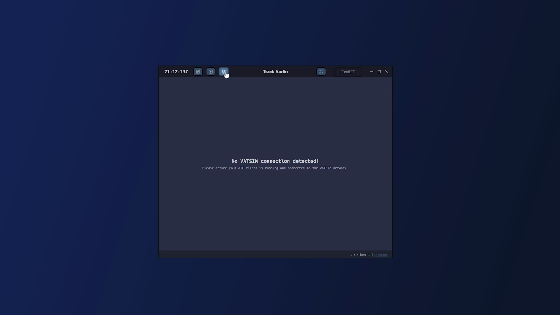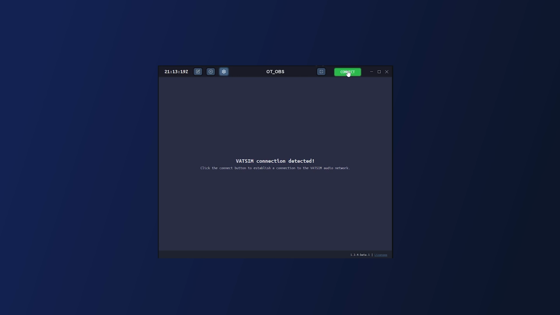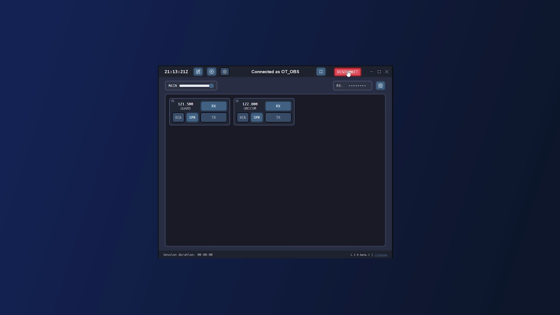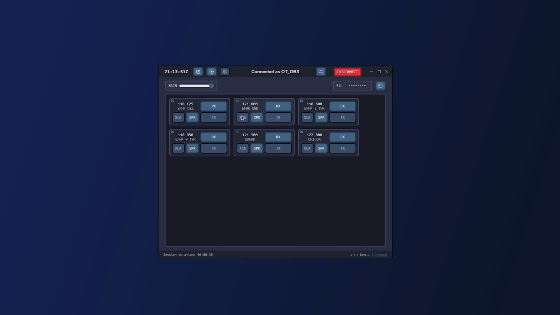Now open TrackAudio. Enter your credentials in the Settings page and connect to VATSIM. To hear other stations, you'll need to add the ATC position you want to monitor. Click the small plus button, enter the ATC call sign, and make sure the RX button is green. That stands for Receive, and it ensures you can listen on the frequency.